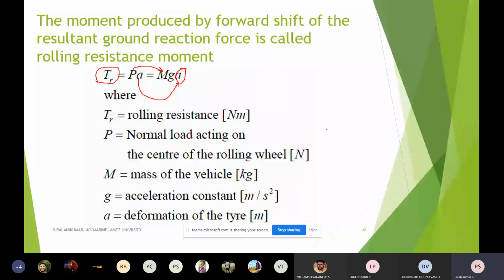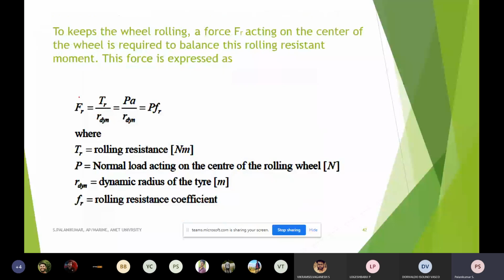In terms of force, the rolling resistance force acting on the vehicle against the tractive force is T_R by R dynamic. If you know the rolling torque, which is pulling back the vehicle against the tractive force, and divide it by the dynamic radius of the tire, I can calculate the force.